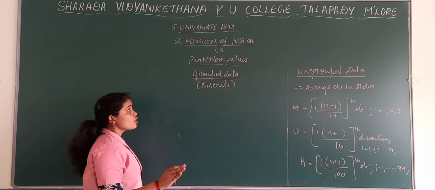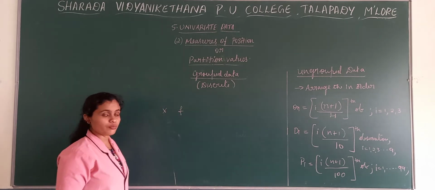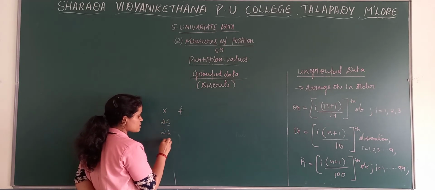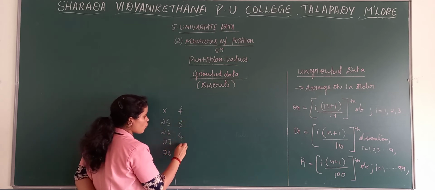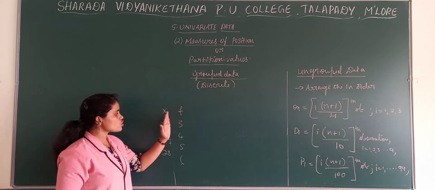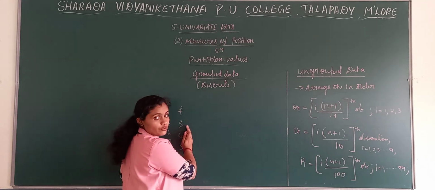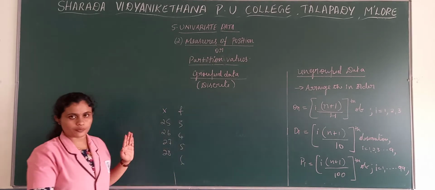In case of grouped data, what do you get? X and F. Discrete means the values are like 25, 26, 27, 28 with frequencies 3, 4, 5, 6. These we call discrete. Ungrouped means only one particular data will be there. Grouped means frequencies will be there, and discrete means class intervals will not be there.